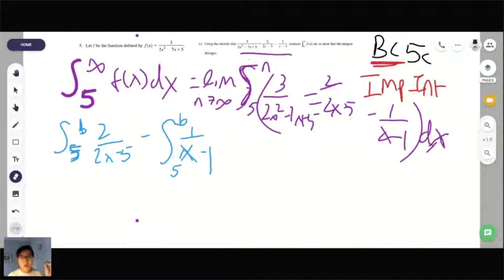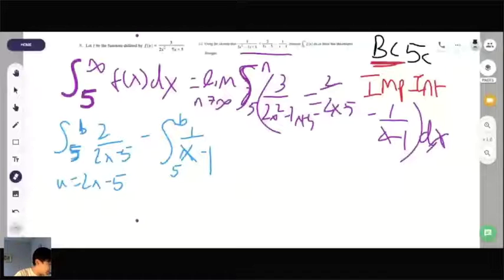So how do we integrate 2 over 2x minus 5? What's the first thing you would do whenever you try to integrate? You can both answer this. I would do something before making u equals 2x minus 5. I'd do something with this. Actually, in this case, you don't really have to move the 2 over. I would. But yeah, u equals 2x minus 5. And then what would du equal in that instance? How would we follow through with our u substitution? Du over dx would equal what?